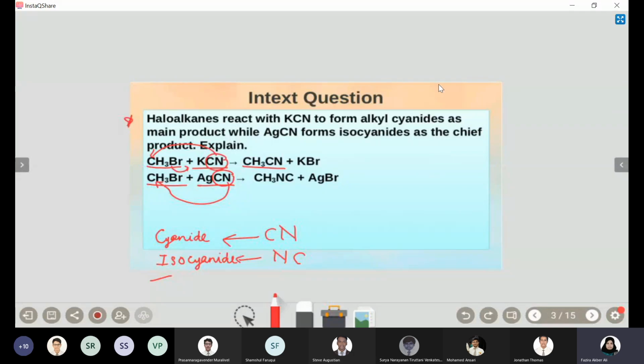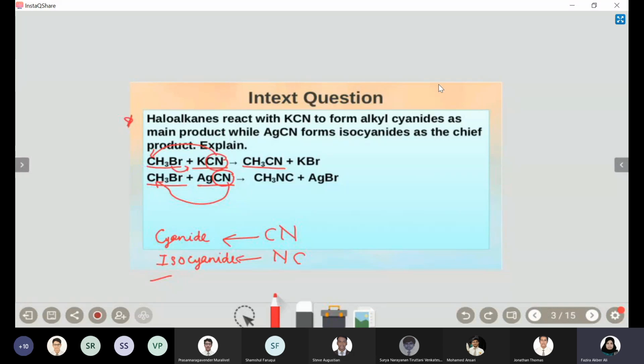Okay, I'll take that point. Anybody else want to share any other point? Let me repeat what Harish was explaining. He was saying it's based on the strength of the bond between potassium and CN in KCN, which is stronger than the bond between Ag and CN, because of which a reverse inversion of the nucleophile is possible with Ag.